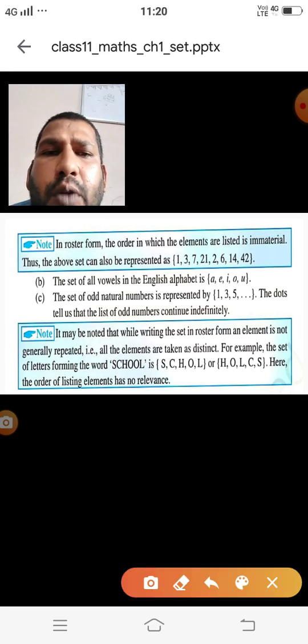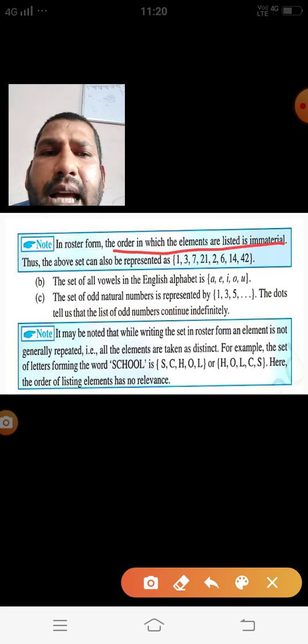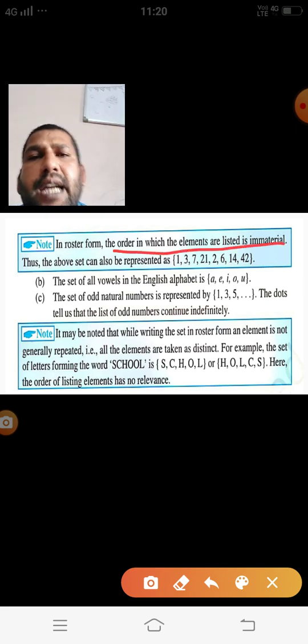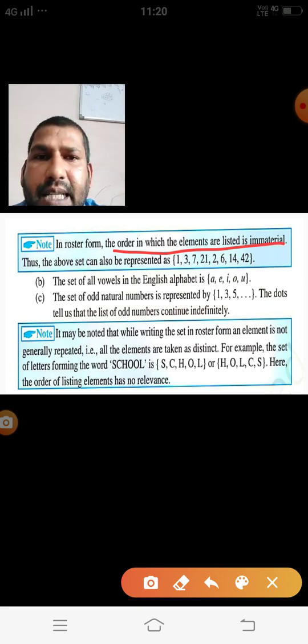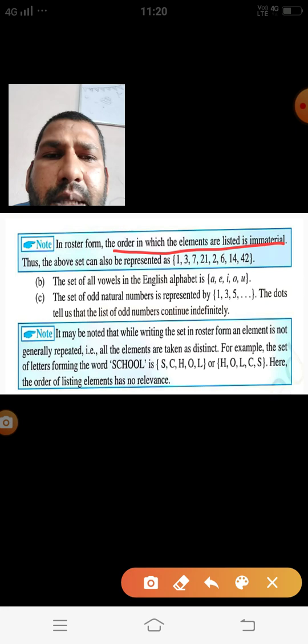In roster form, the order in which the elements are listed is immaterial. It means you are able to write any element in any place. It doesn't mean you have to follow ascending or descending order. You may write any element at any place. For example, in the last one we got 1, 2, 3, 6 and so on, and that set can be represented as 1, 3, 7, 21, 2, 6, 14, 42 also.